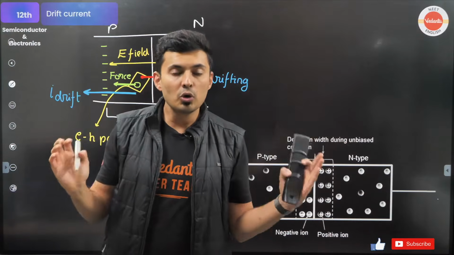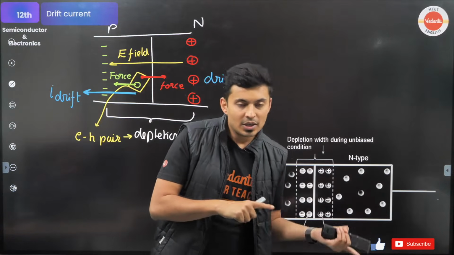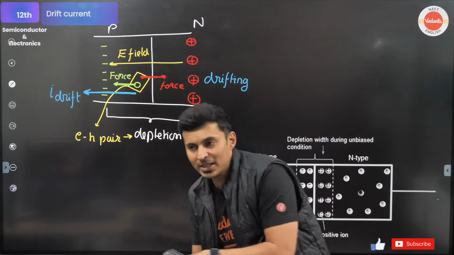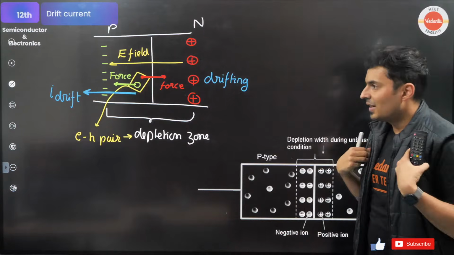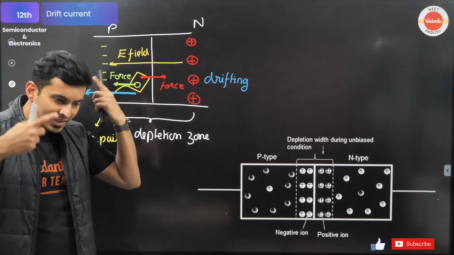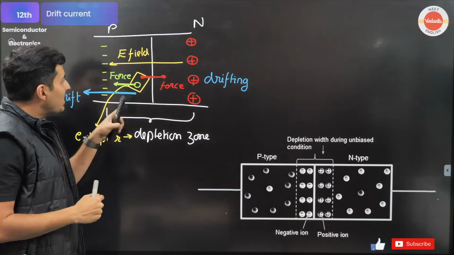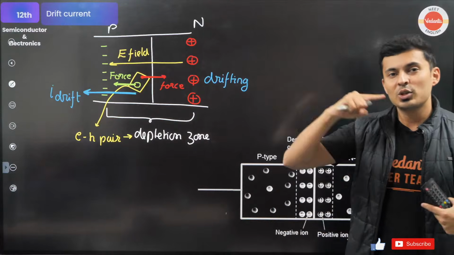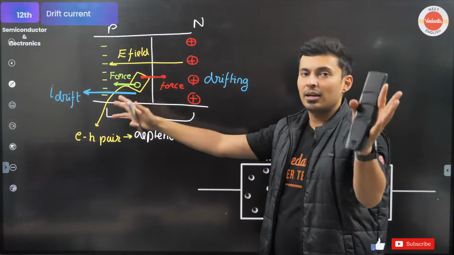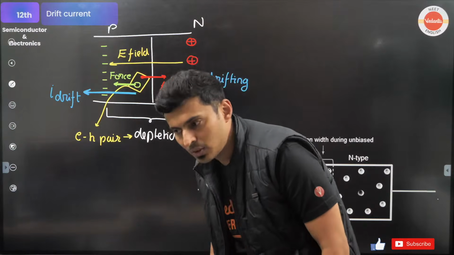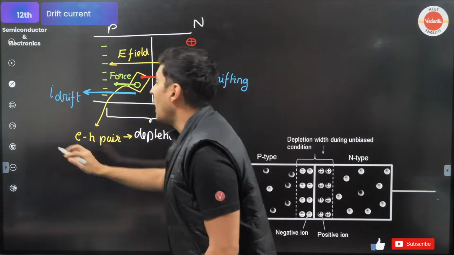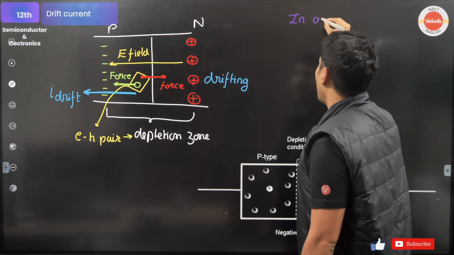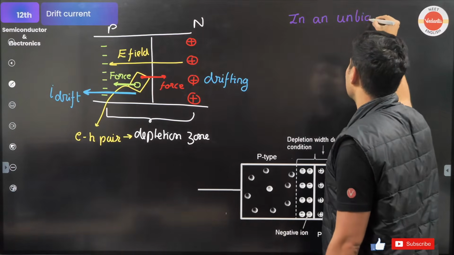So you will see, usually in a PN junction, electrons jumping from the N type to the P type. But in this depletion zone, these electrons will be jumping back from here to here, from the N side over to the P side. Simultaneously, an equilibrium is achieved, as there will be some electrons where the pairs are formed, which will be jumping towards this side. So the net current will be zero. Understood? Exactly. This is called unbiased. Very crucial, guys.